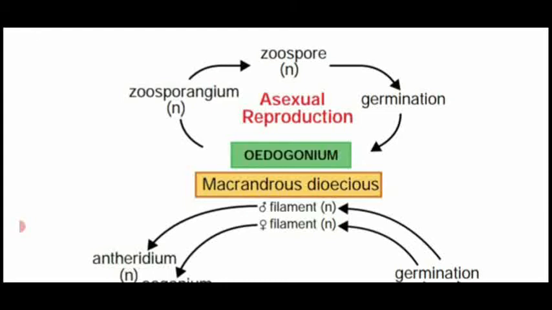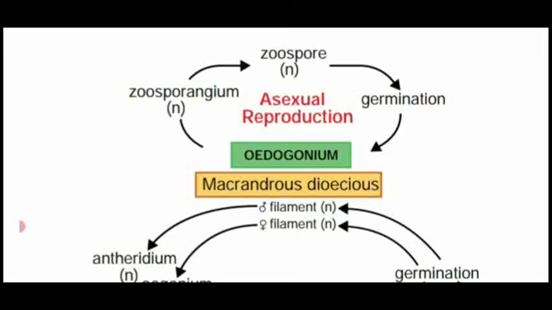If the androsporangia and oogonia, that is the male gamete and the female gamete, develop on the same filament, it is said to be gynandrosporous. If they are borne on different filaments, it is idioandrosporous, the important differentiating point. The antheridium produces multiflagellate antherozoids released in the water. They are attracted by the chemical substance produced by the oogonium.